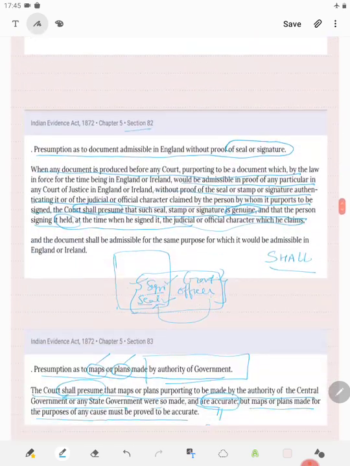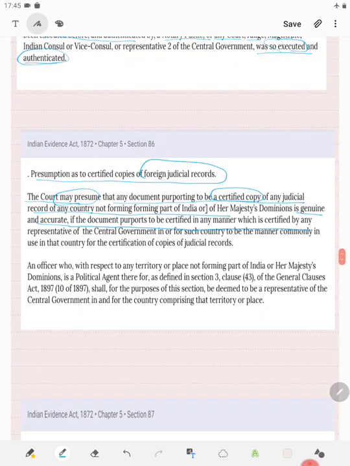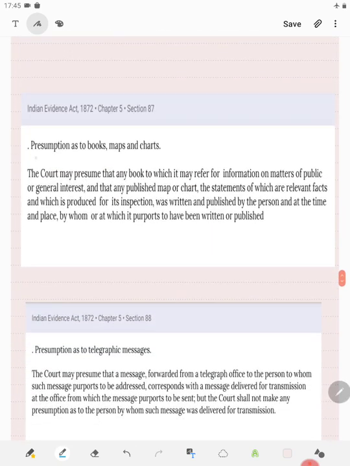I will just read section 88. Presumption as to books, maps and charts. The court may presume that any book to which it may refer for information on matters of public or general interest, and that any published map or chart, the statements of which are relevant and which is produced for its inspection, was written and published by the person and at the time and place by whom or at which it purports to have been written or published.